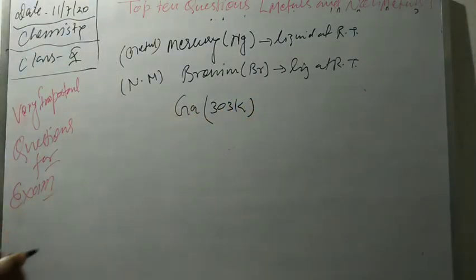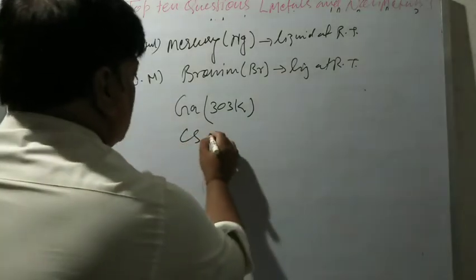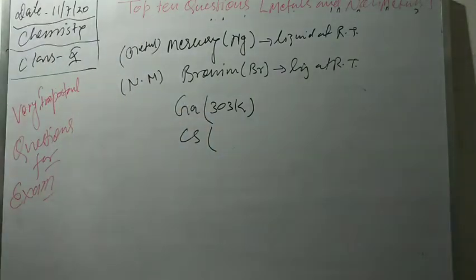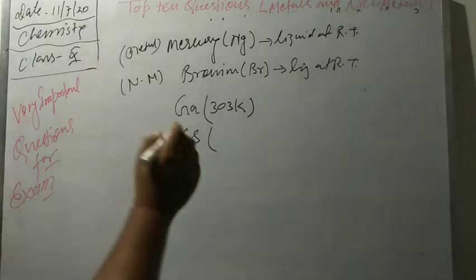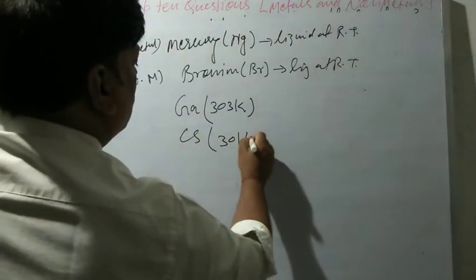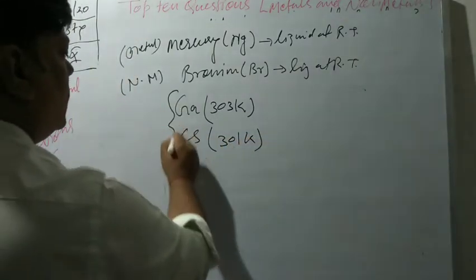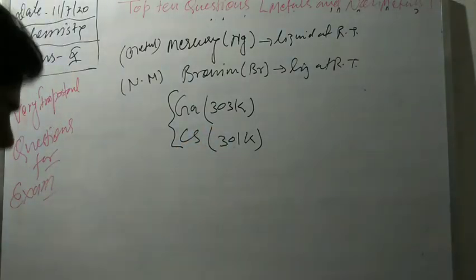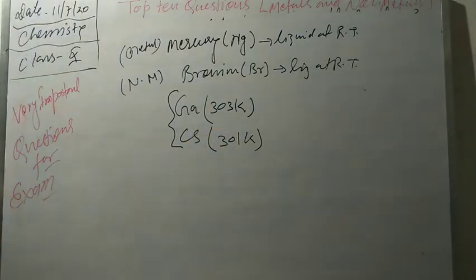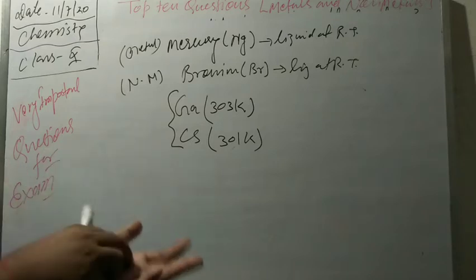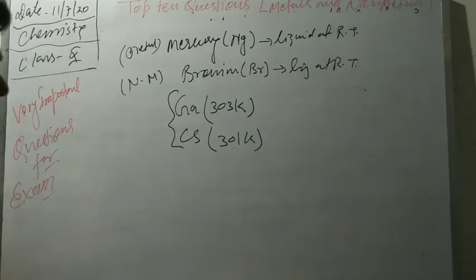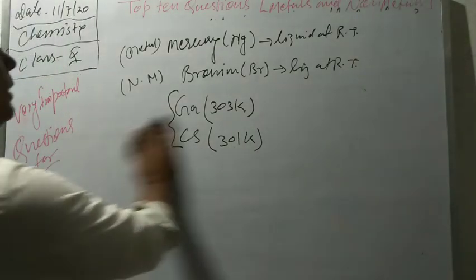Cesium is also a metal which has a very low melting point, that is 301 K. So, these two metals, gallium and cesium, may melt when we take them on our palm, right? They will start melting.